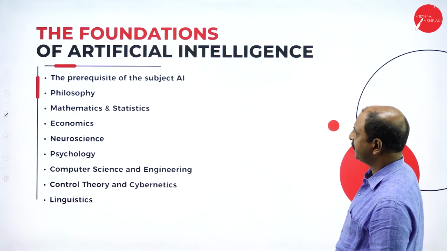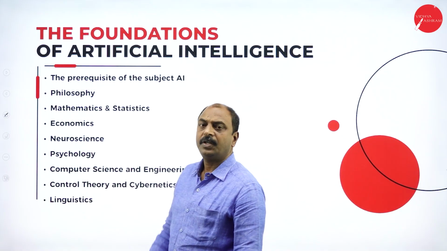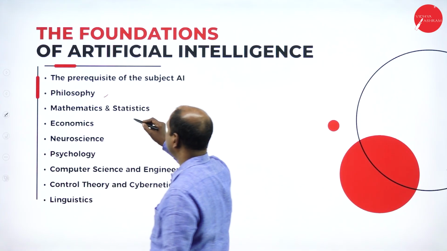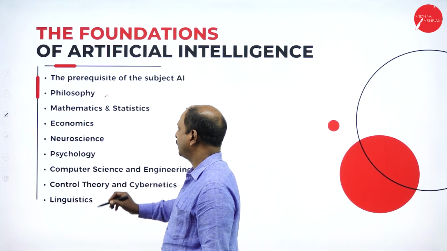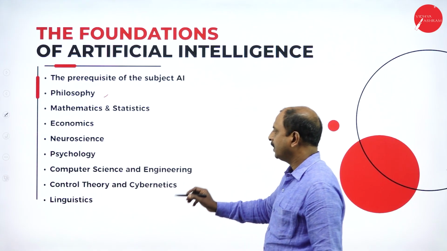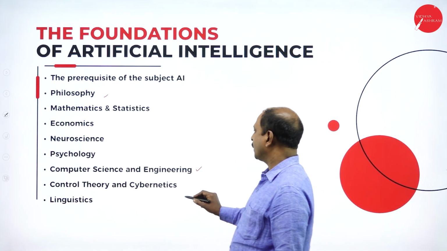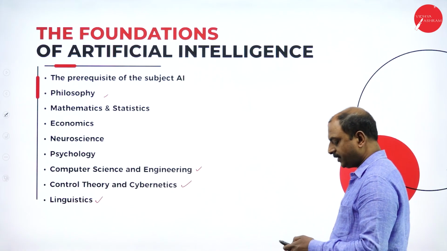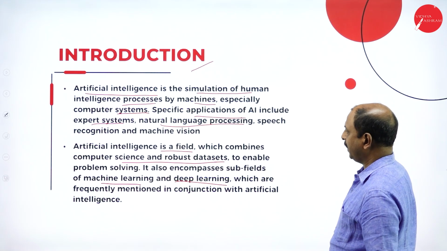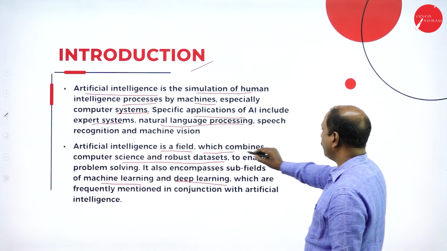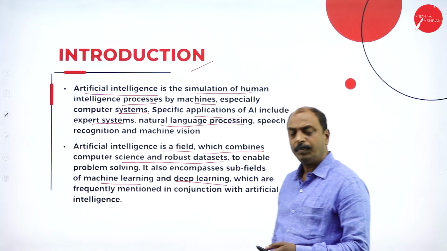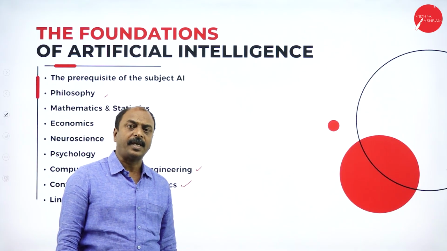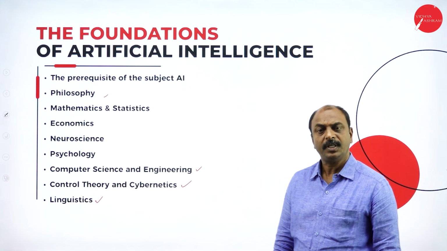Now in the next slide, we will see what the different fields involved in developing AI are. Here: philosophy, mathematics and statistics, economics, neuroscience, psychology, computer science and engineering, control theory and cybernetics, and linguistics. See, these are the different fields we are using in AI. That is the meaning of a combination. It is not one field, it is a combination of different fields, which made it possible to develop a system like artificial intelligence.